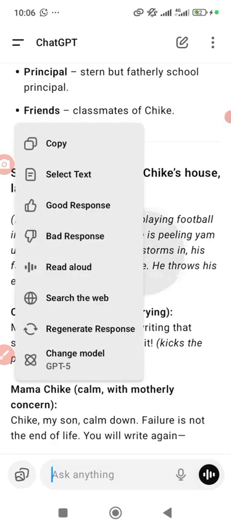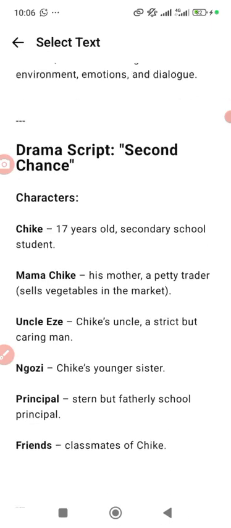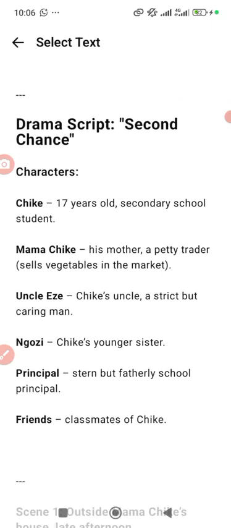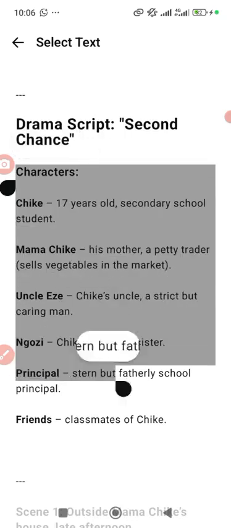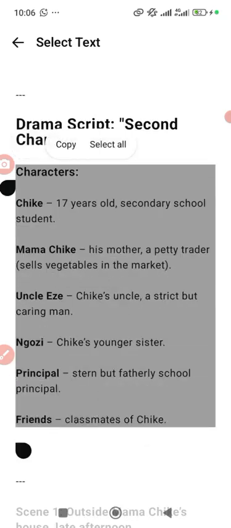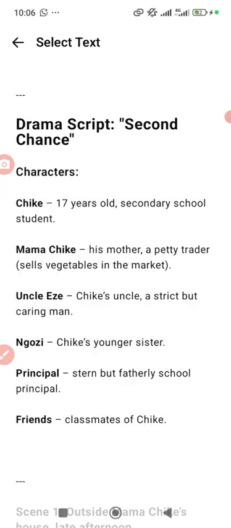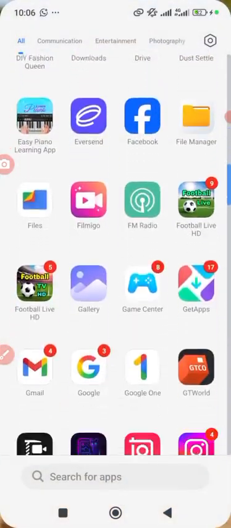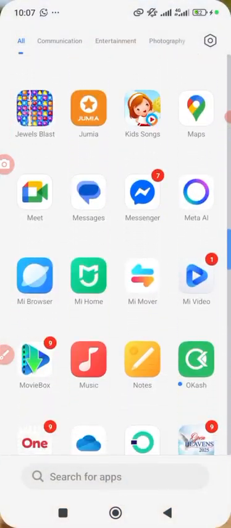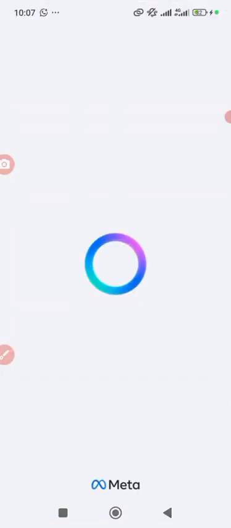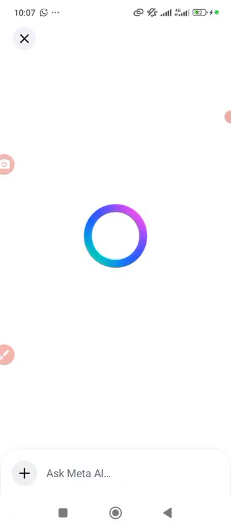Let's say I want to copy. Before you copy anything, the first thing you need to do is that your character must always be following you, because that character is the one that will make the consistency in your video. The character is what will make consistency. Now take an instance. I carry this thing now. I want to go to my Meta AI now. I'm not using Meta AI for this, but I just want to use an instance for you to see what I'm talking about concerning the issue of scripts.